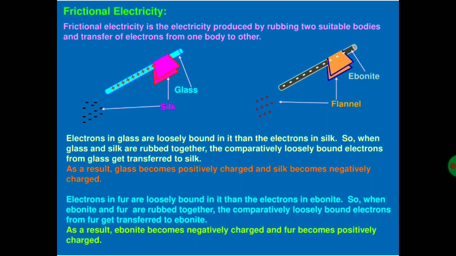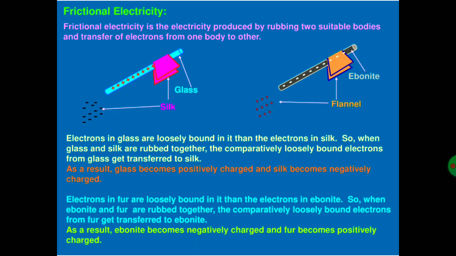Electrons in glass are more loosely bound than the electrons in silk. So when glass and silk are rubbed together, the comparatively loosely bound electrons from glass get transferred to the silk. Means the electron is transferred only from a body where they are loosely bound to the other. As a result, glass becomes positively charged and silk becomes negatively charged.